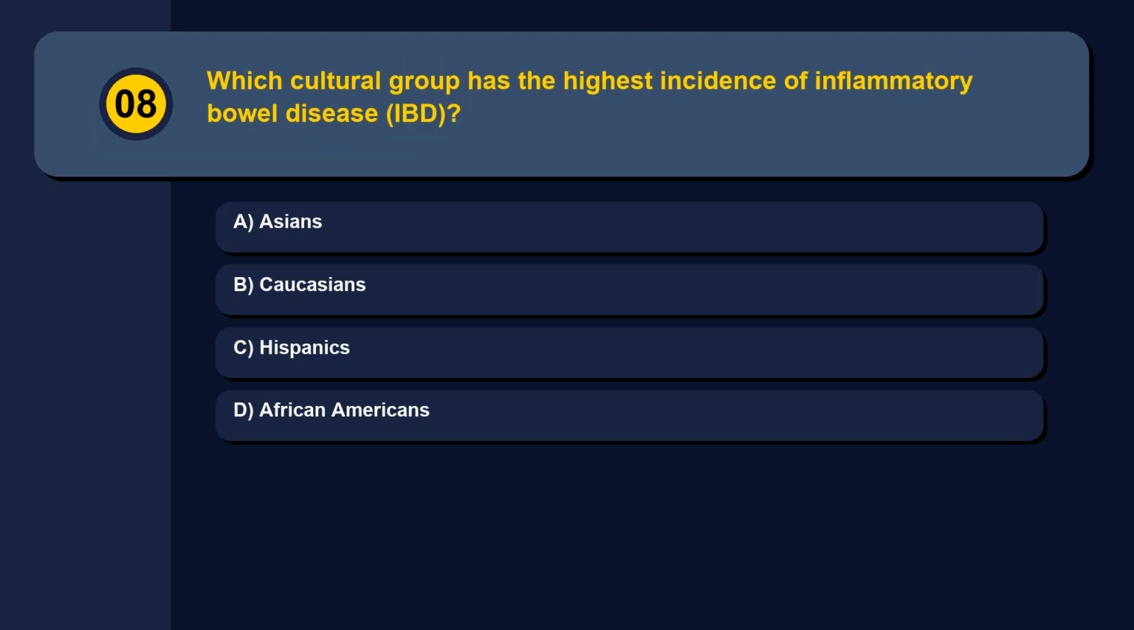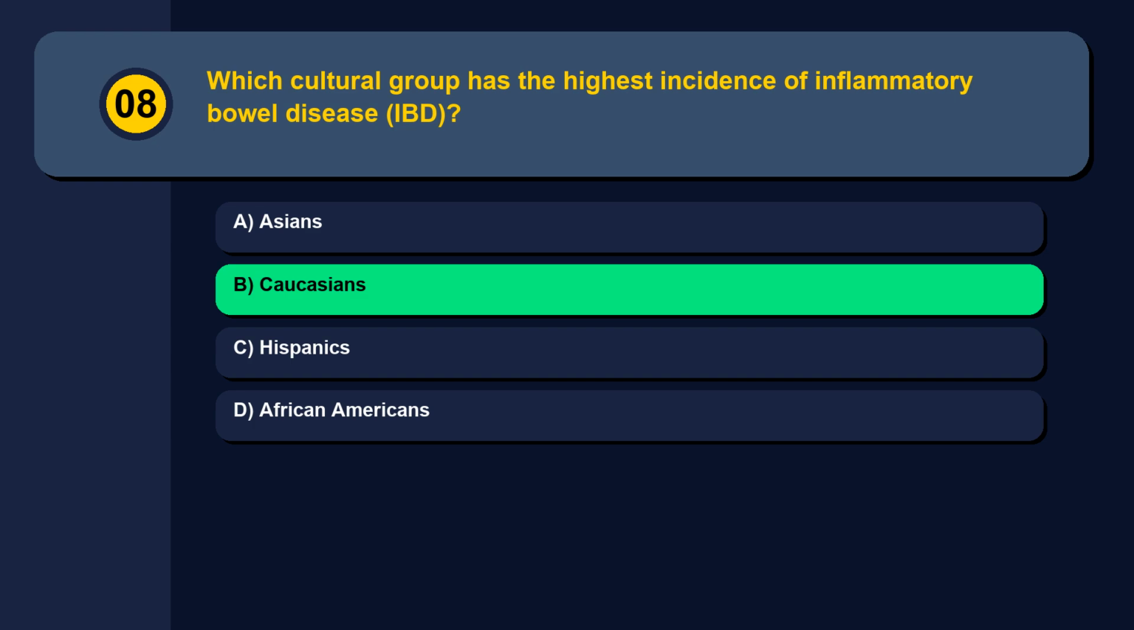Question 8. Which cultural group has the highest incidence of inflammatory bowel disease, IBD? Option A, Asians. Option B, Caucasians. Option C, Hispanics. Option D, African Americans. The correct answer is option B, Caucasians.